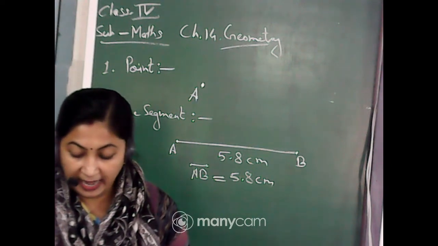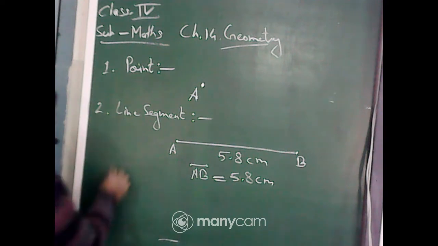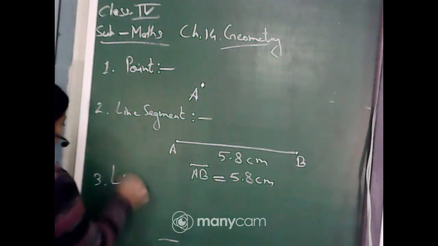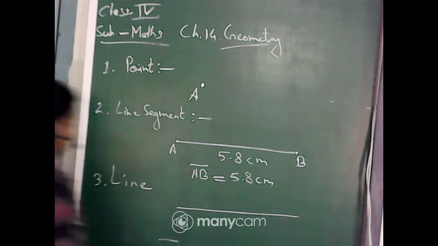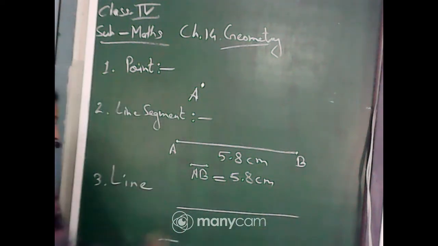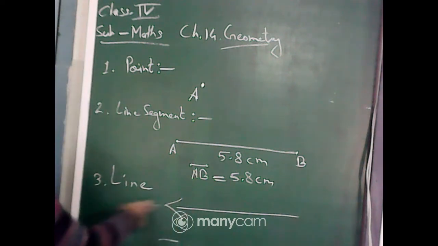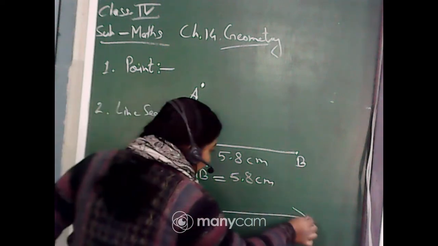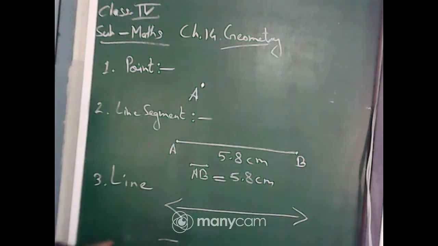So a line has no end point, and you can draw it like this. This is the line, and since there are no end points, I am not giving dots. Both the sides it is endlessly going, so I can give arrows. This side it is endlessly going, and this side also it is endlessly going. So it doesn't have any ending point.